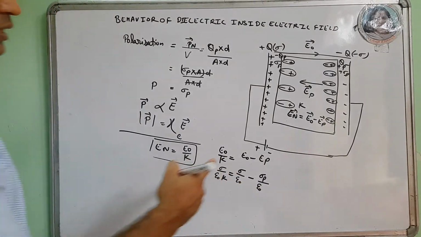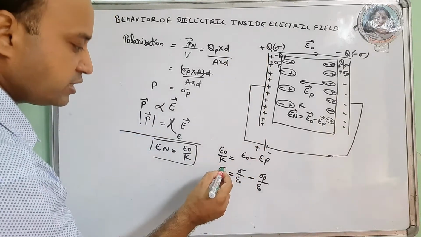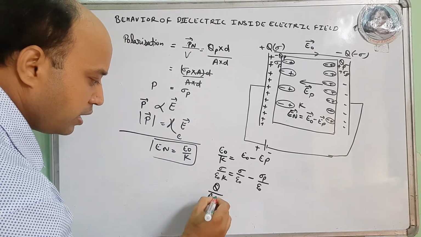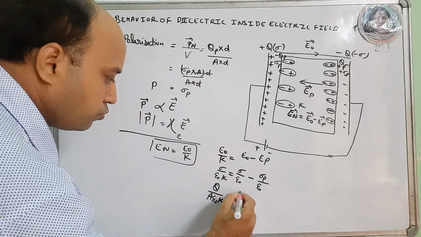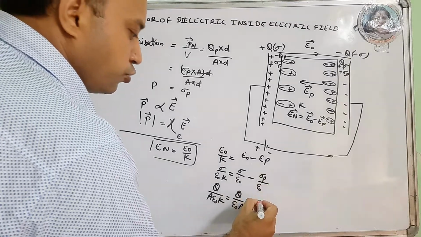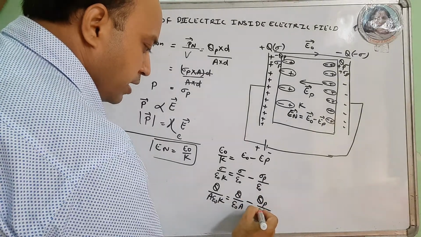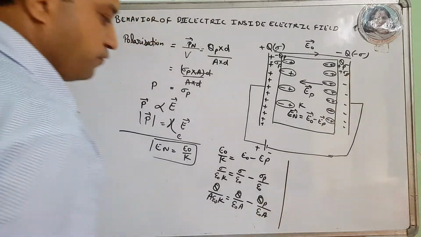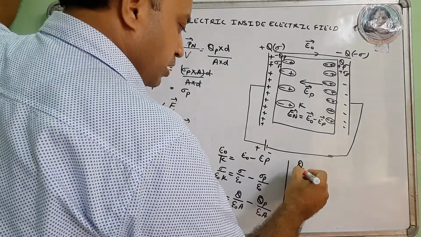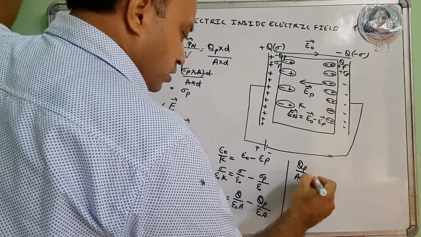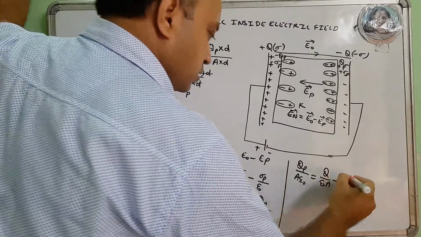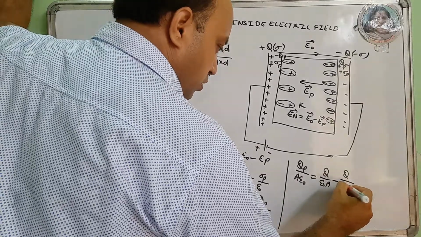Now sigma is Q by A, so substituting, Q by A epsilon naught K is equal to Q by epsilon naught A minus QP by epsilon naught A. Now I just rearrange that: QP by A epsilon naught is equal to Q by epsilon naught A minus Q by epsilon naught A K.